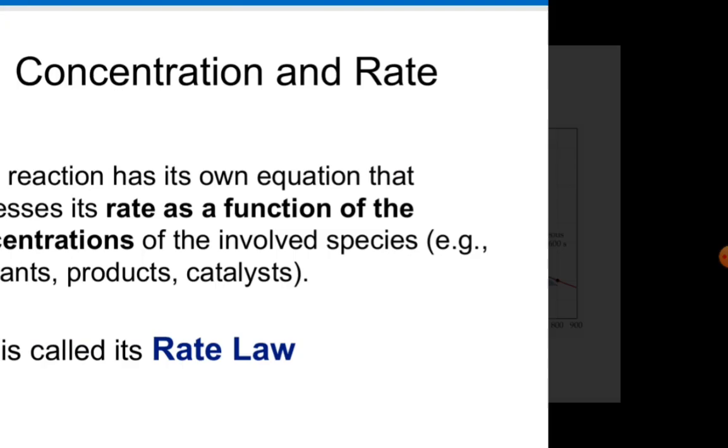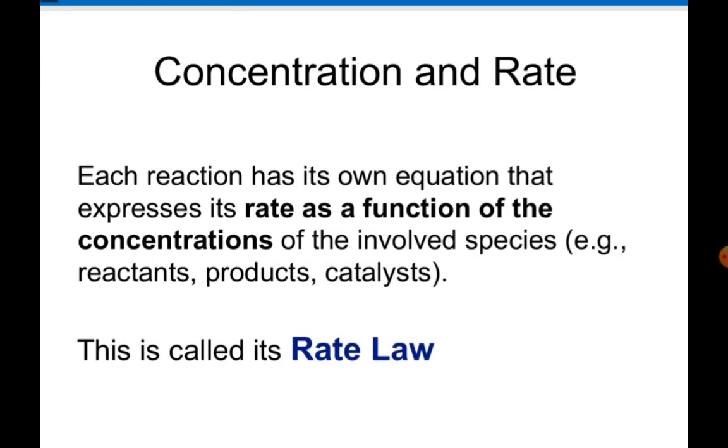Now, concentration and rate. Each reaction has its own equation that expresses its rate as a function of the concentrations of the involved species, that is reactant, product, catalyst. This is called its rate law.